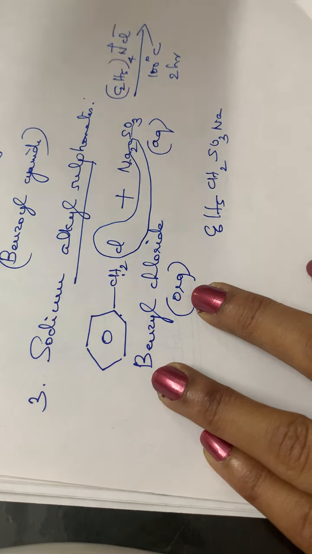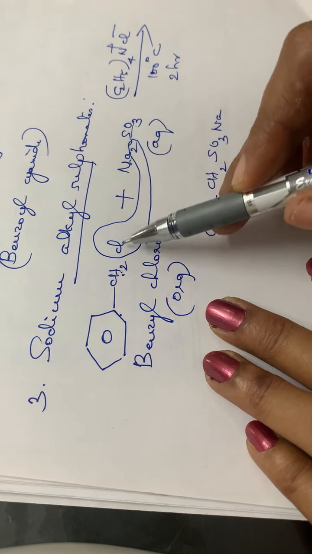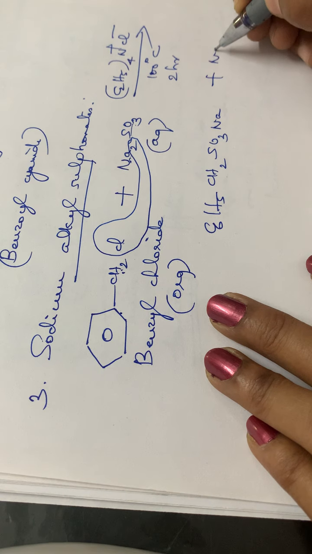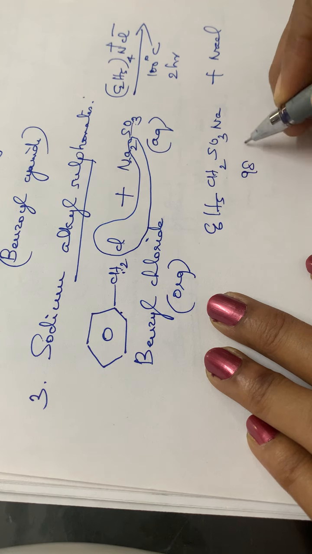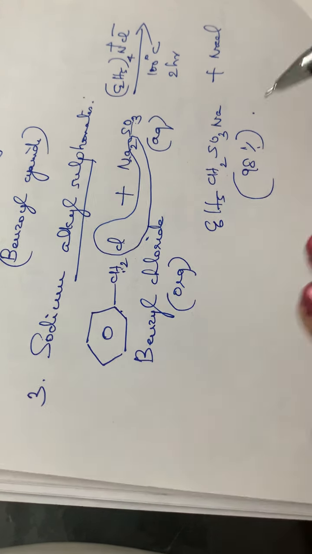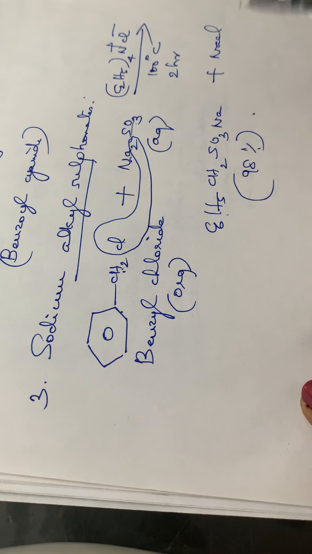C6H5CH2SO3Na, with 1 Na eliminated as NaCl, plus NaCl, and the yield will be about 98%. So this is the preparation of sodium alkyl sulfonate. Here this is sodium benzyl sulfonate.